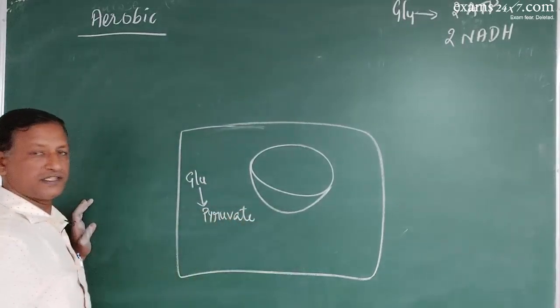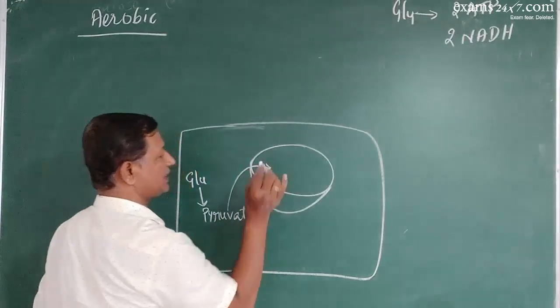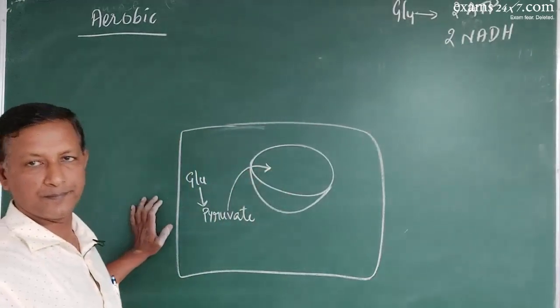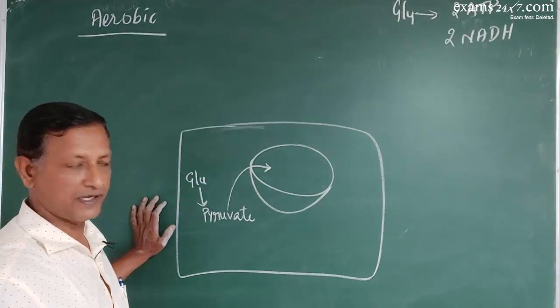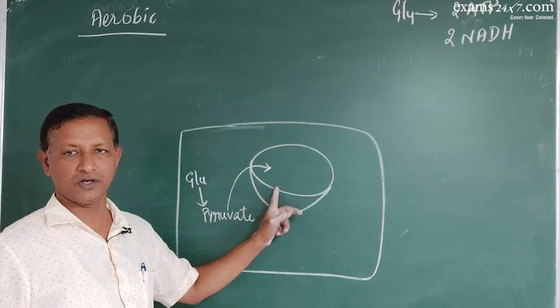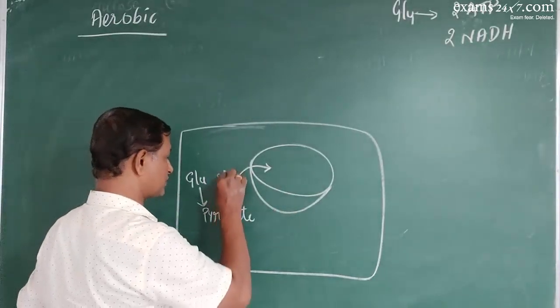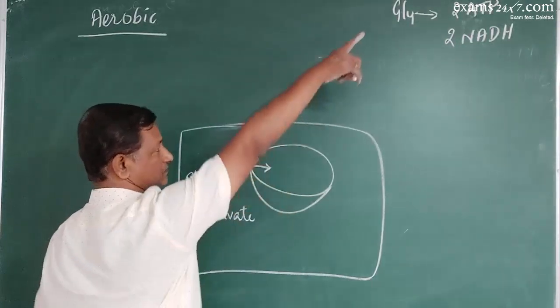Now this pyruvate will be transferred into the mitochondria using two molecules of ATP.